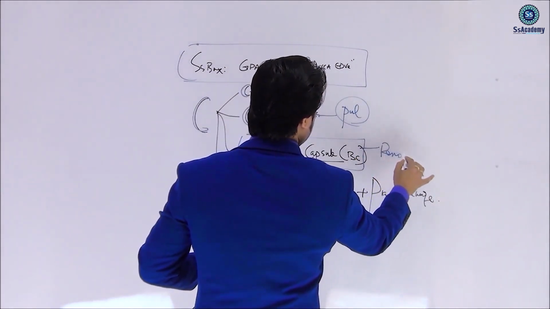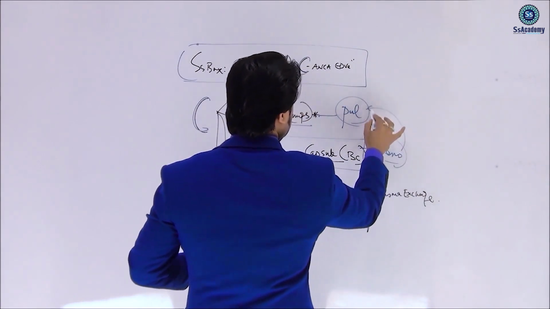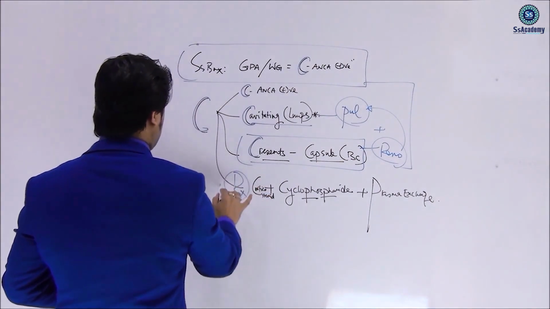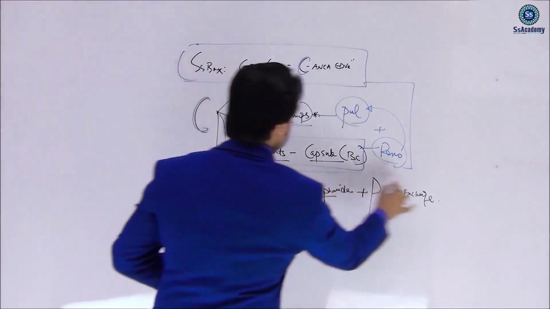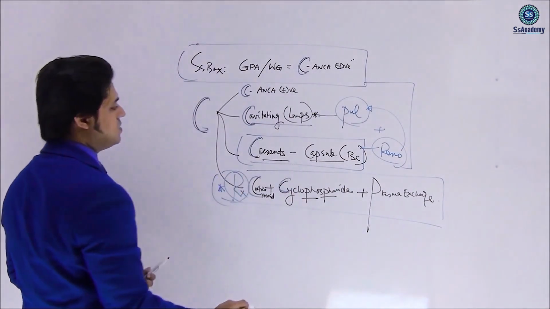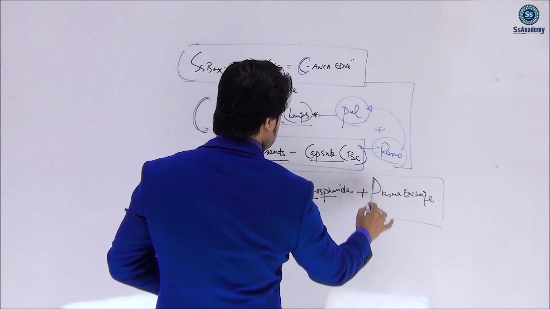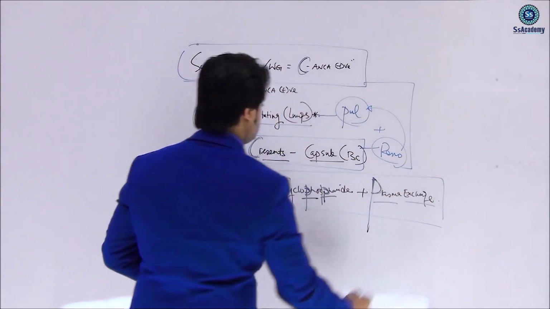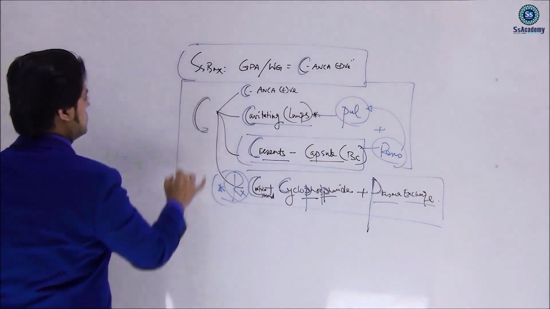So renopulmonary once again we can remember. The treatment is the most important cornerstone; in your exam, it will come up. So C for corticosteroid, C for cyclophosphamide, and once again plasma exchange. All these things together, I hope that you must remember.